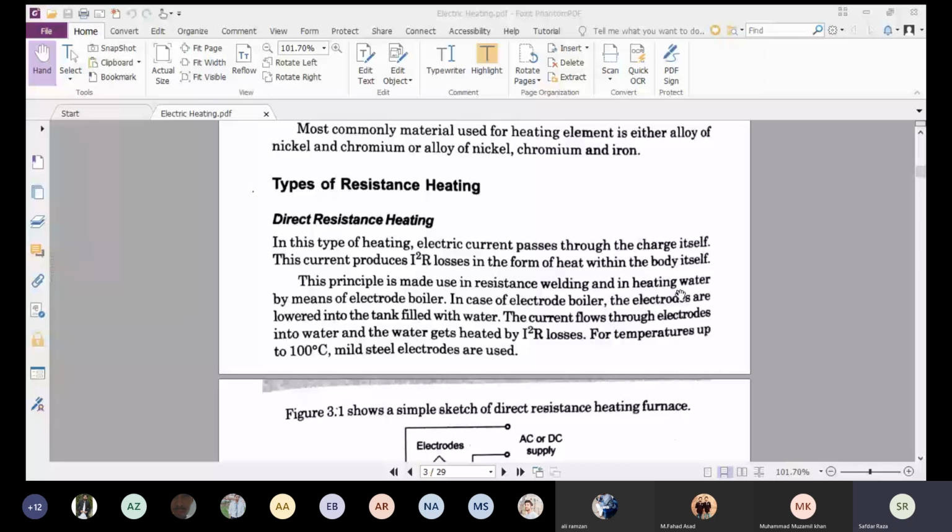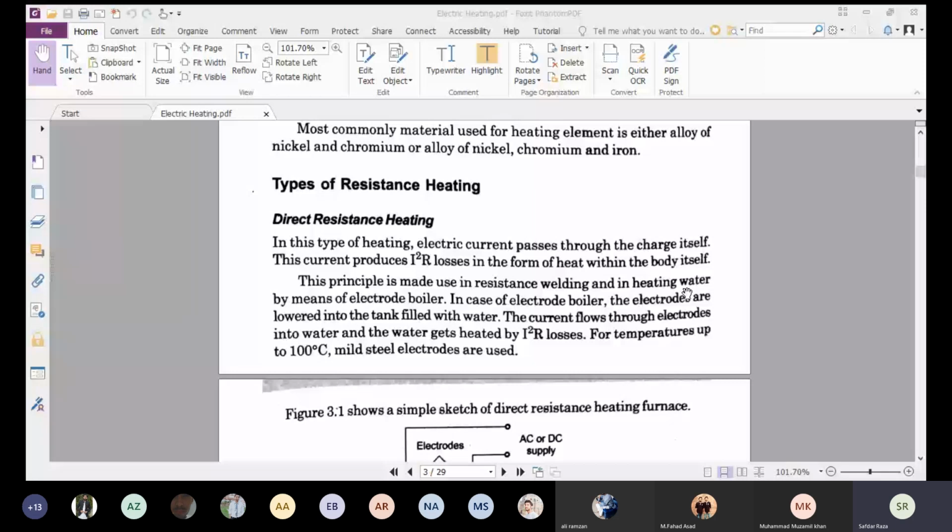The common example which you see every day in your home is heating water. Many of you have already seen a spiral type of heating element: you connect it with the socket, and then you put the spiral shape in a bucket containing water. After some time the water gets heated.